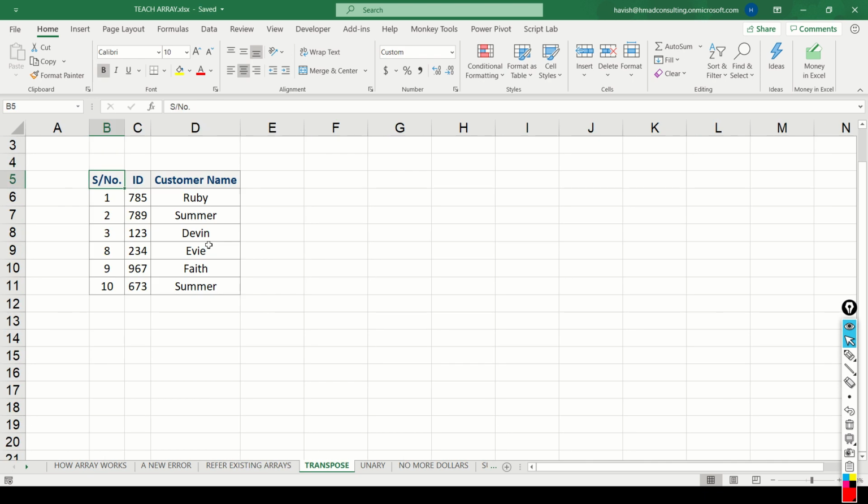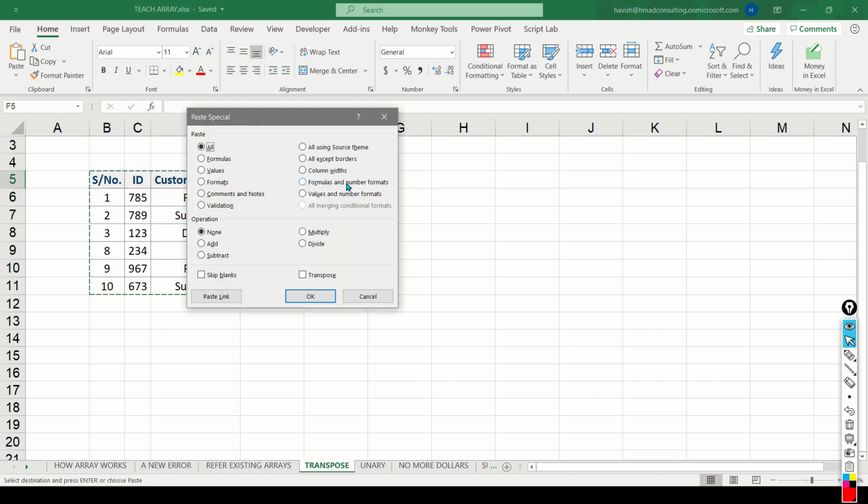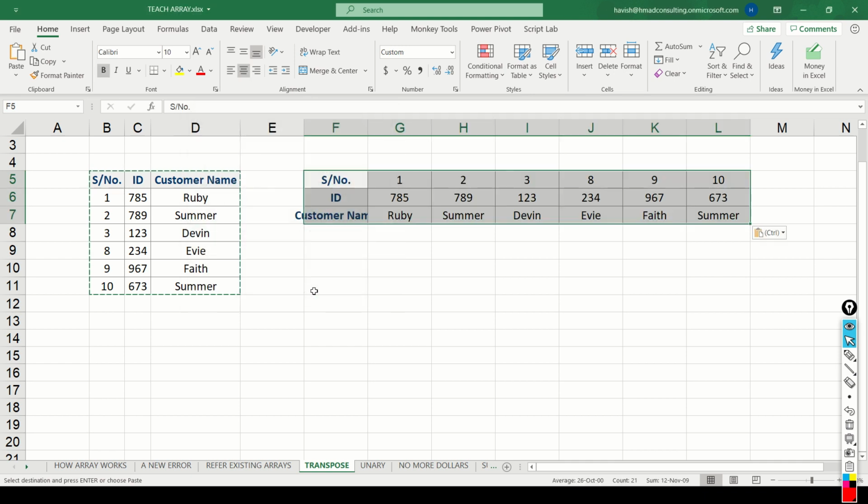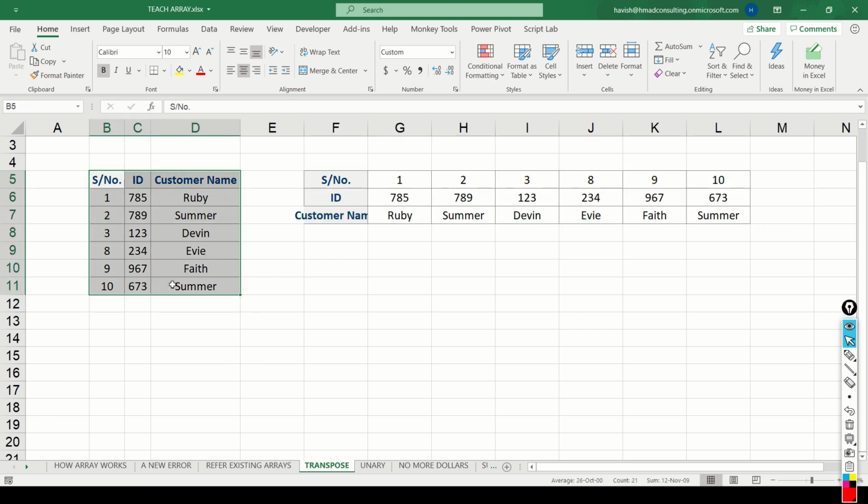In this lecture, I will introduce you to a new function called transpose. Now remember that transpose has already been available on Excel in the paste special window. If I select the data and we go to paste special and select transpose, this works perfectly. There's absolutely nothing wrong with this. The only problem is that these cells are not linked to the original data, which means that if I change this to 4, 5 and 6, you notice that the change doesn't appear here.